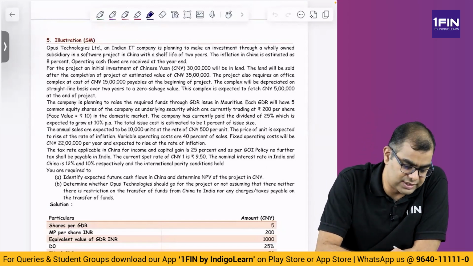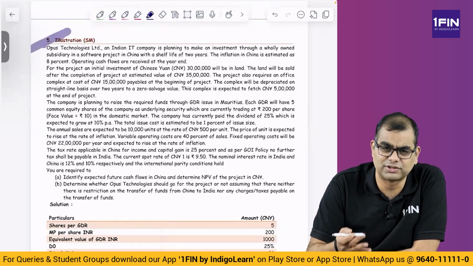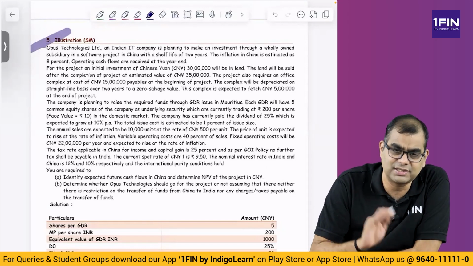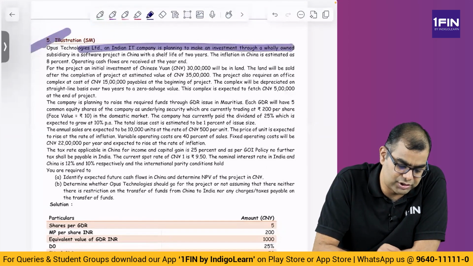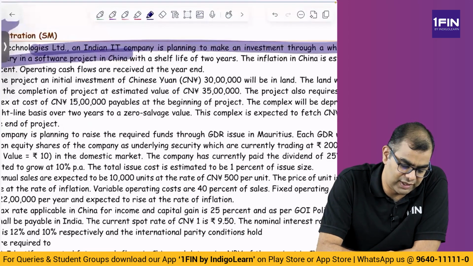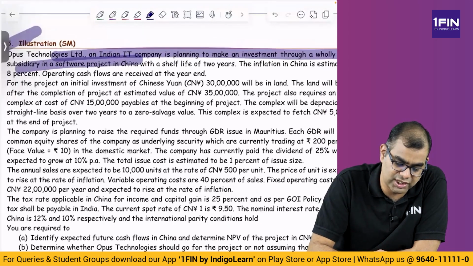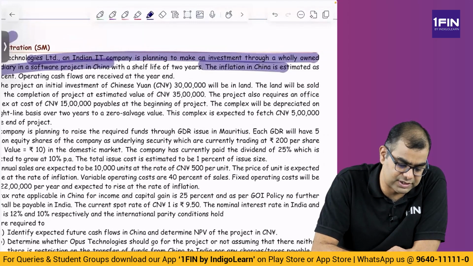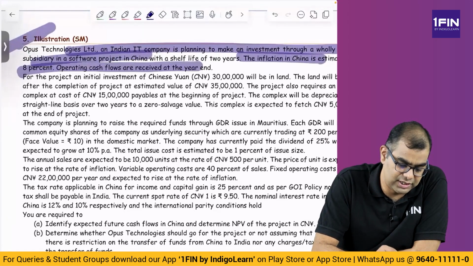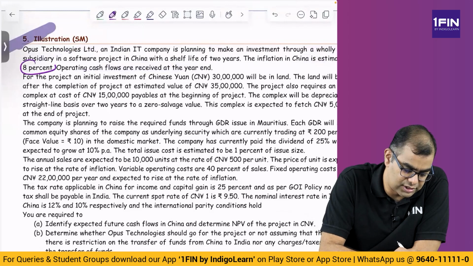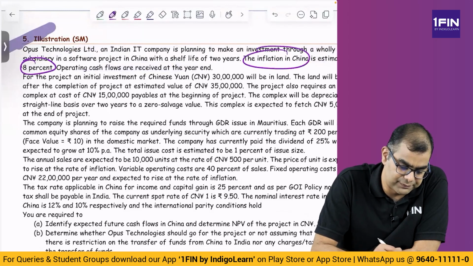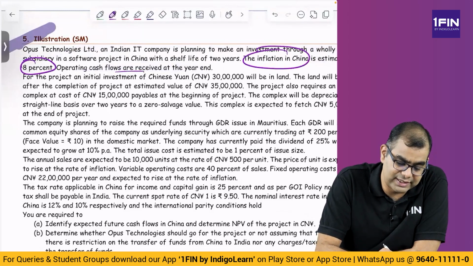First one is illustration number 5. Most of the stuff is taken from the study material and past exams. This is a study material question. Opus Technologies, an Indian IT company, is planning to make an investment through a wholly owned subsidiary in a software project in China with a shelf life of 2 years. The inflation in China is estimated at 8%. Please note, these are the keywords. I will highlight only important things. China inflation 8%. Operating cash flows are received at year end.